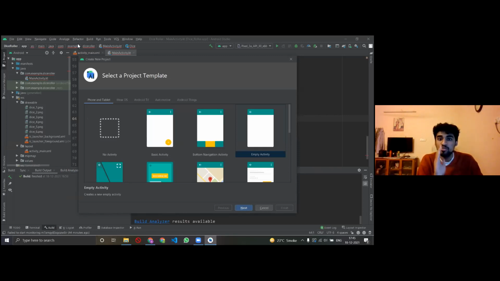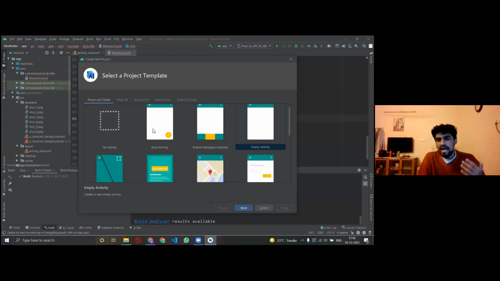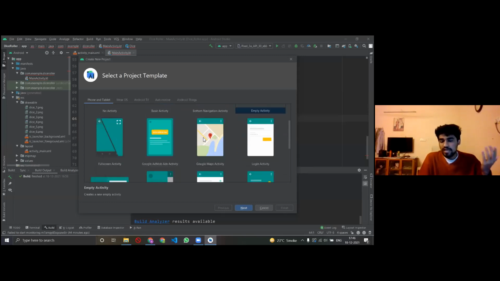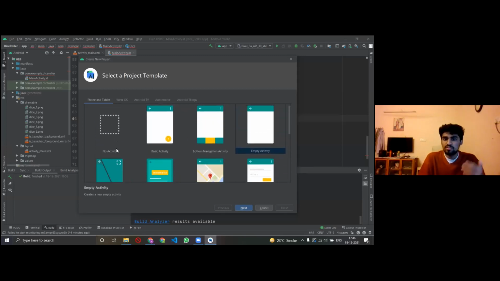So once you click on new project, Android Studio says, okay, I understand that you want to make different types of apps, right? Someone wants an app which has integrated Google Maps, someone wants this, someone wants that.